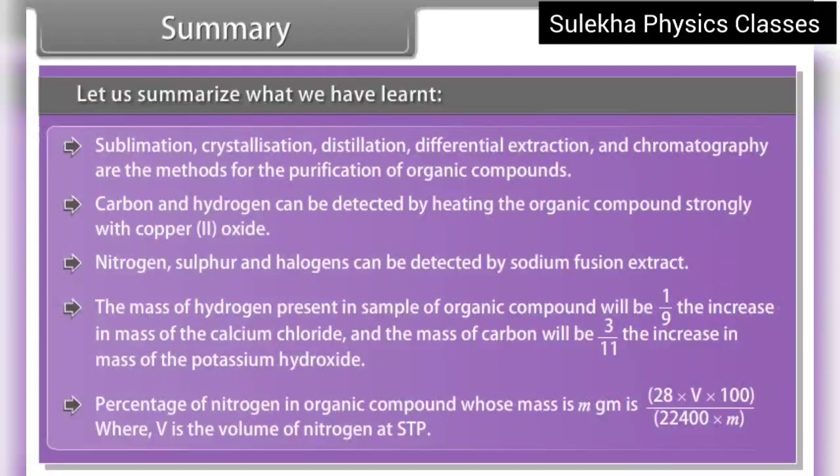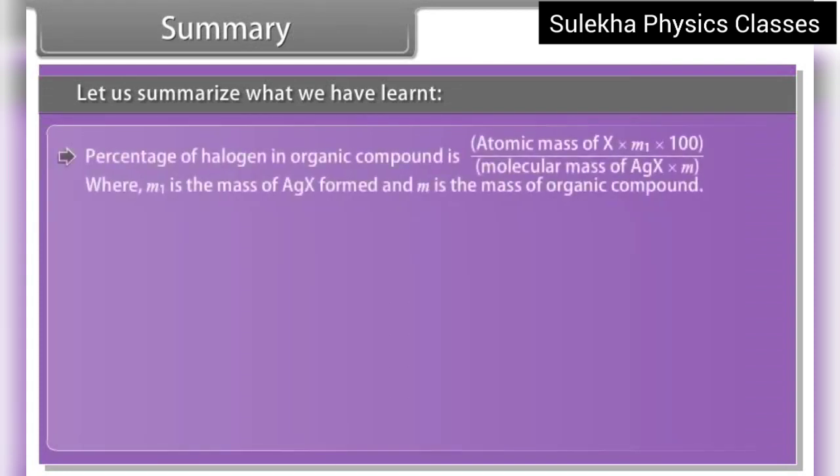Percentage of nitrogen in an organic compound whose mass is m gm is 28 × V × 100 / (22,400 × m), where V is the volume of nitrogen at STP. Percentage of halogen in organic compound is atomic mass of X × M1 × 100 / (molecular mass of AgX × M), where M1 is the mass of AgX formed and M is the mass of organic compound.